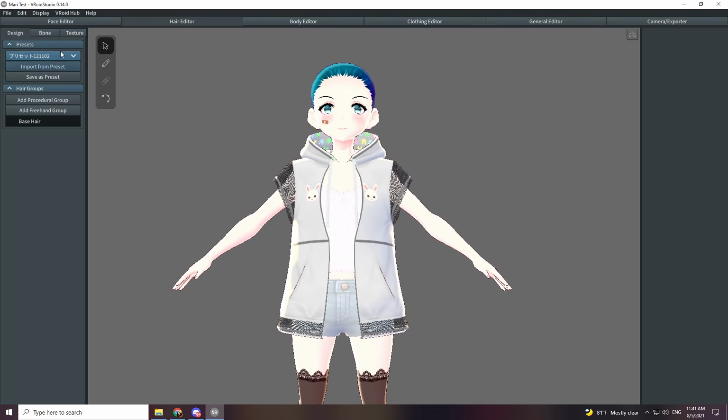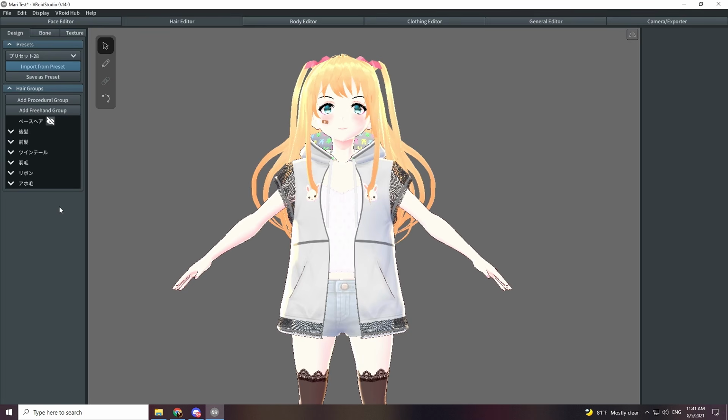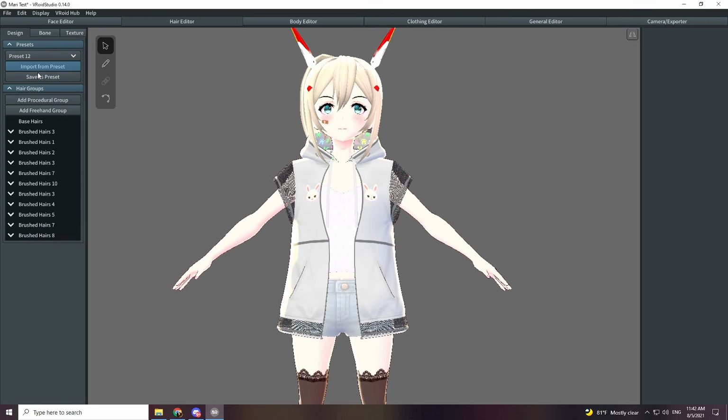Once you've imported that, all you gotta do is go to the drop down menu and click one of the presets and then press import from preset. You may have to reopen the application so that it can reload those files, so make sure you save over on the top left before you do that. And there you go. This is good to test out a variety of different hairstyles, especially if you ended up not liking the original hair set that you went with.